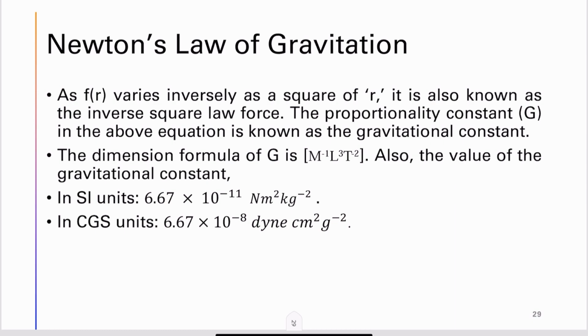The proportionality constant G in the above equation is known as the gravitational constant, and its dimensional formula is M inverse L cube T to the power of -2. The value of the gravitational constant in SI units is 6.67 into 10 to the power of -11 Newton meter square per kilogram square, or in CGS units it is 6.67 into 10 to the power of -8 dyne centimeter square per gram square.